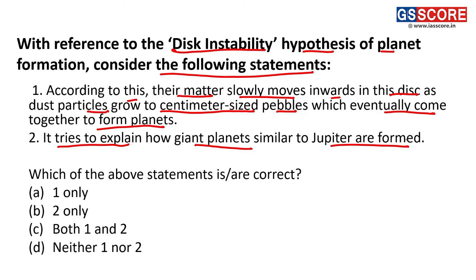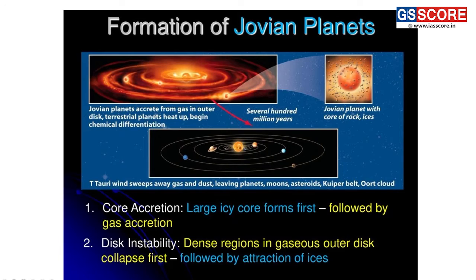So this statement we can analyze through this diagram. In this diagram, we can see the formation of Jovian planets. Jovian planets are similar to Jupiter and have gas as the outermost layer. Here we can see an earlier part of the system, which is also called the protoplanet.